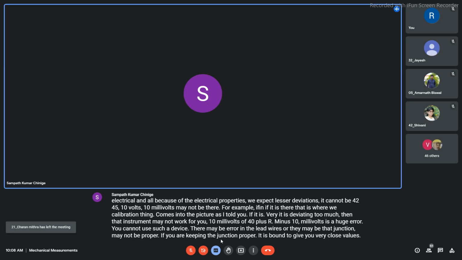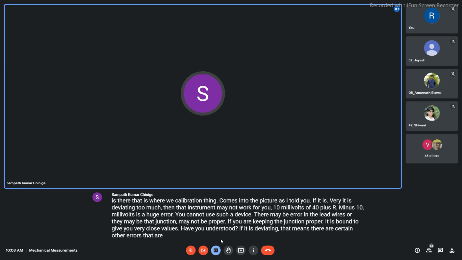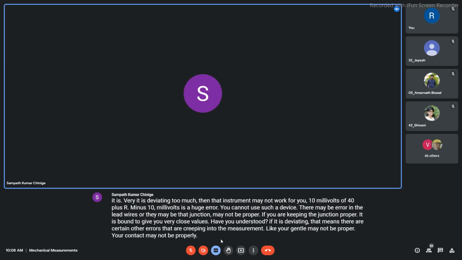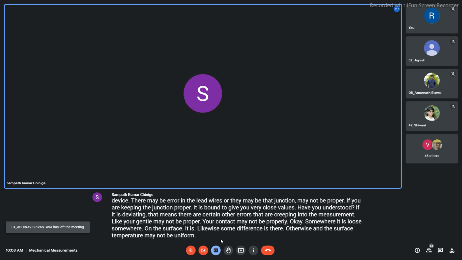Have you understood? If it is deviating, that means certain other errors are creeping into the measurement. Your junction may not be proper, your contact on the surface may not be proper, somewhere it is loose. Also, the surface temperature may not be uniform. You are expecting 40, but you are touching the surface at different places.